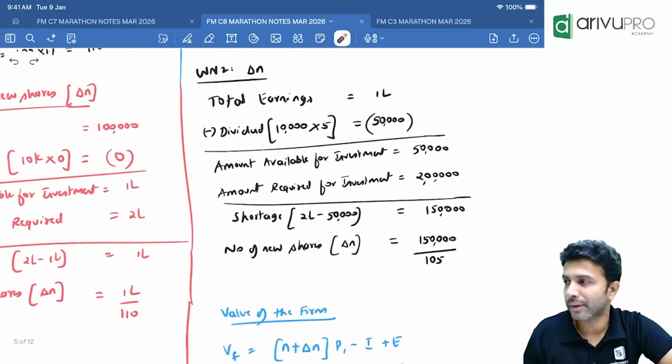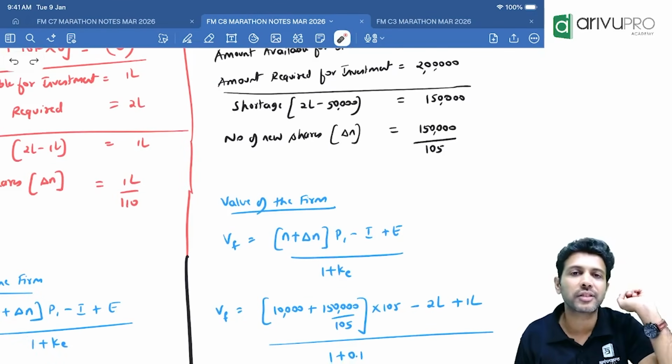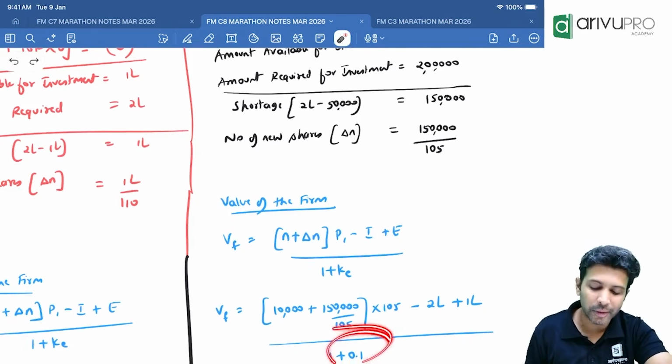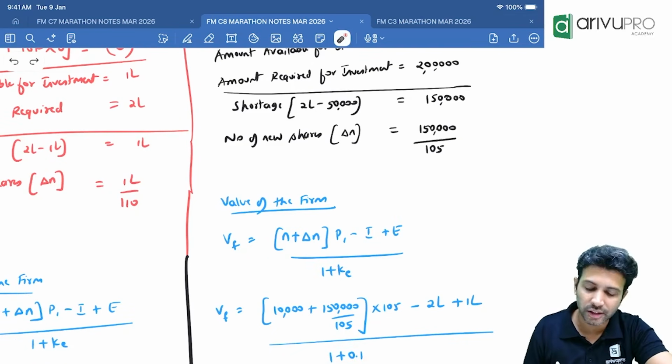Next, the value of the firm is given by the formula N plus delta N into P1, minus investment plus earnings, whole thing divided by 1 plus cost of equity. N is the existing number of shares, which is 10,000.